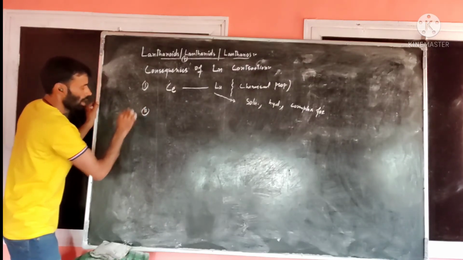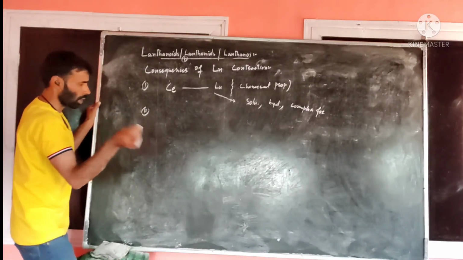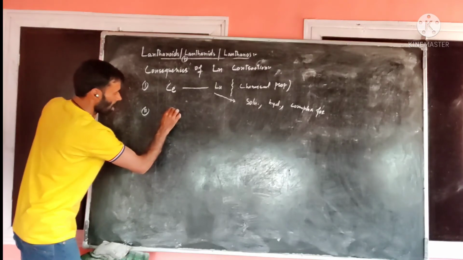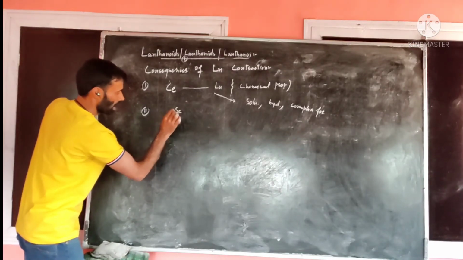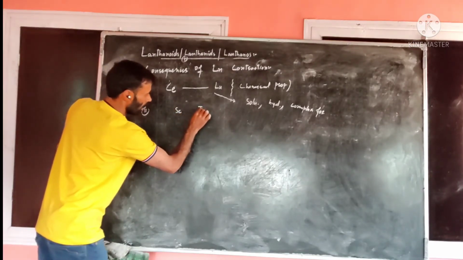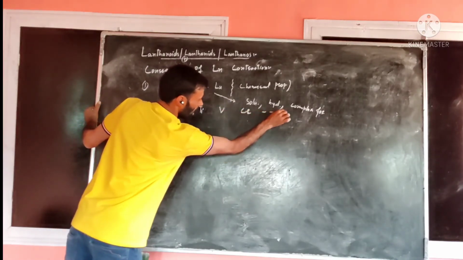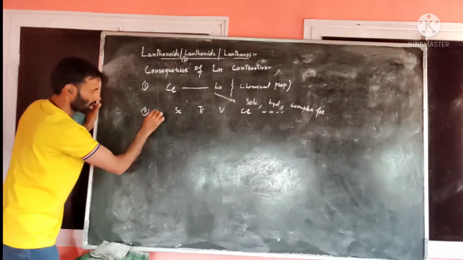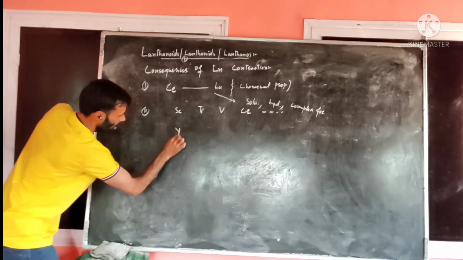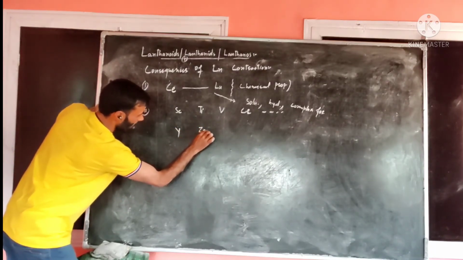Second point, their size. For example, I may write here a few elements. We know these d block elements: scandium, titanium, vanadium, chromium. Suppose I write these elements here. These are the elements within the 3d series. These are the elements within the 4d series.